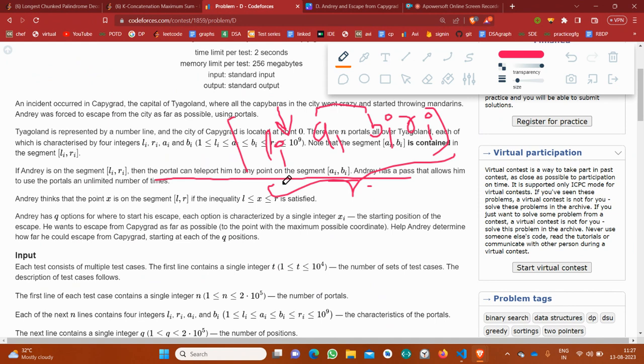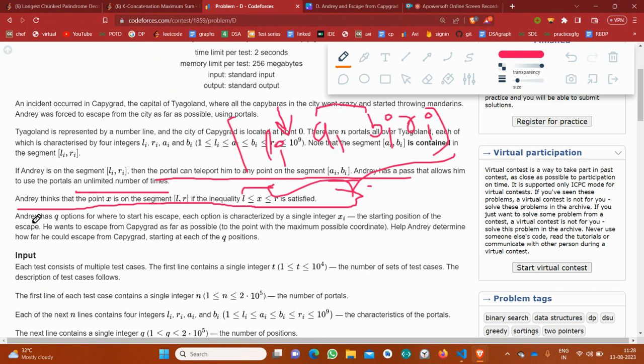Andrey has a pass that allows him to use the portals an unlimited number of times, so he can use the portals as many times as possible. Now, Andrey thinks that the point x is on the segment L comma R if the inequality L less than or equal to x less than or equal to R is satisfied. So it is quite obvious that the point x should lie within the range L to R.